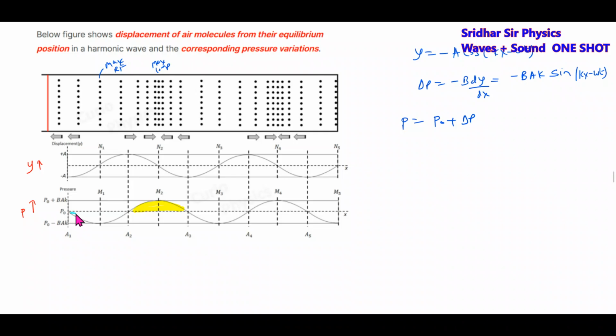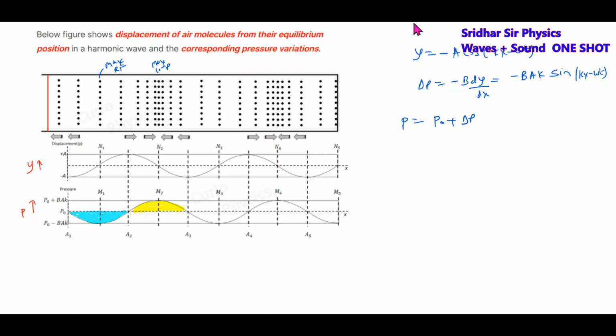This everything will be rarefaction. Okay, clear this one. So where the pressure is less than P naught, that is rarefaction, and where pressure is more than P naught, that will be the compression. This layer will have maximum compression. So all these layers will undergo the compression.